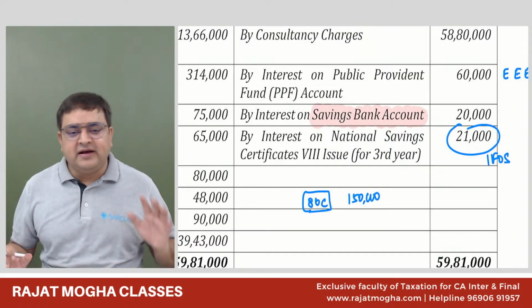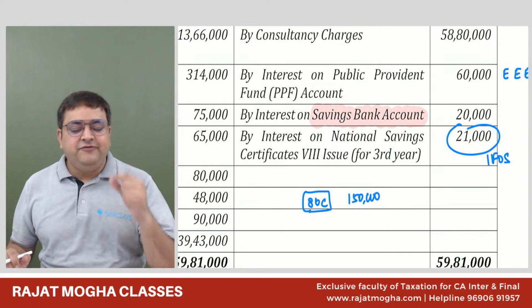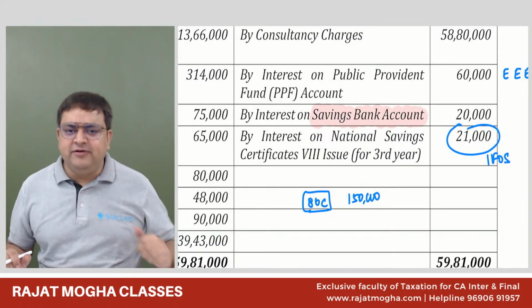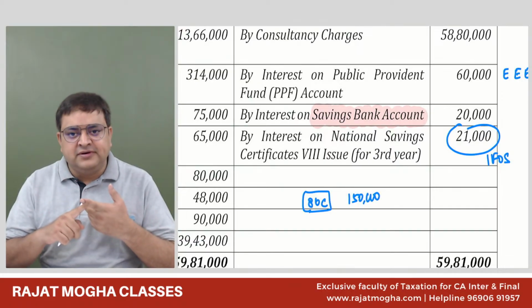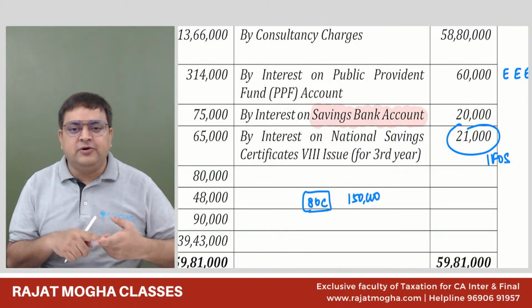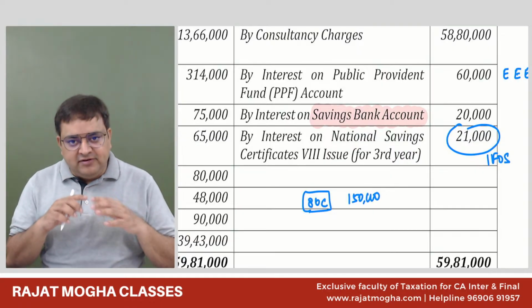Everybody's okay with it? Maximum 1.5 lakh. In 80C, we can invest in various types of investments. We can invest in life insurance. We can pay the premium of the life insurance policy. We can pay the tuition fees for the children. We can invest in some mutual funds.